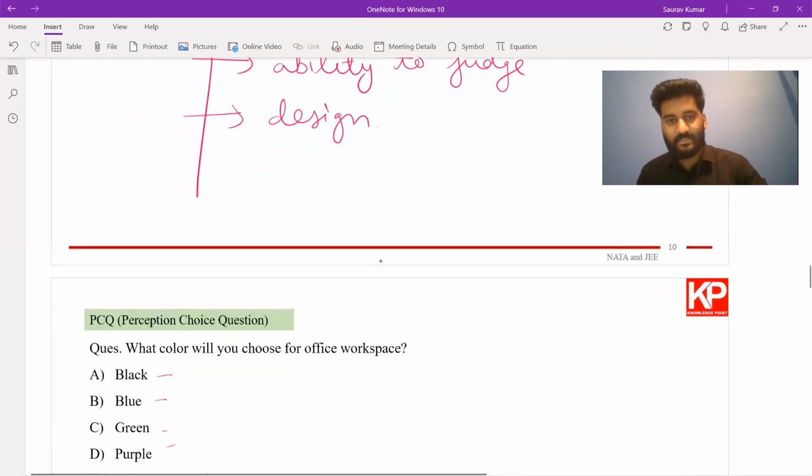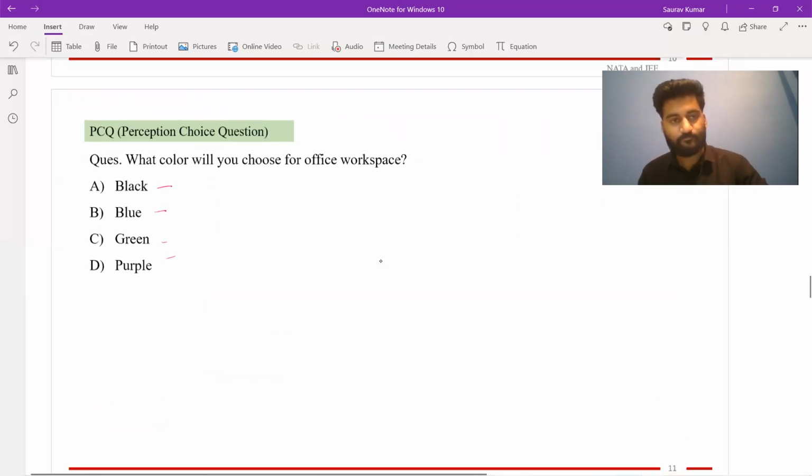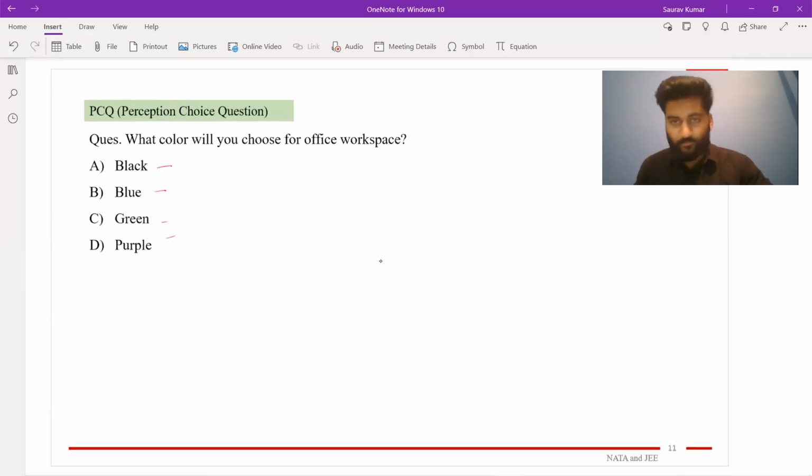Let's try to understand this from the example. Remember, I told you that in PCQ, all the options are right. All these options are right. You can apply any color for your office workspace. But what NATA wants to assess is that there is a term like color psychology.